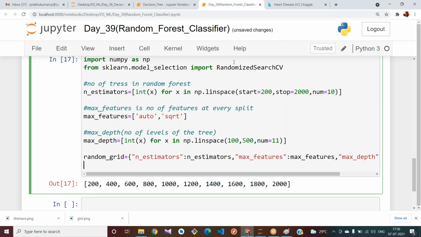Now let us use this RandomizedSearchCV. Let me store it in RFC equal to, pass the parameters here to this.